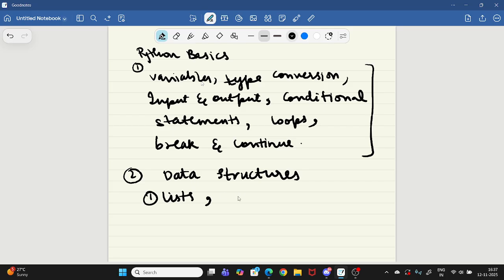No issues. Then we'll study data structures. There are a few important ones. First one is list, then tuples. These are all very easy, but mostly programs you will do using these. Then dictionary and sets and list comprehension.